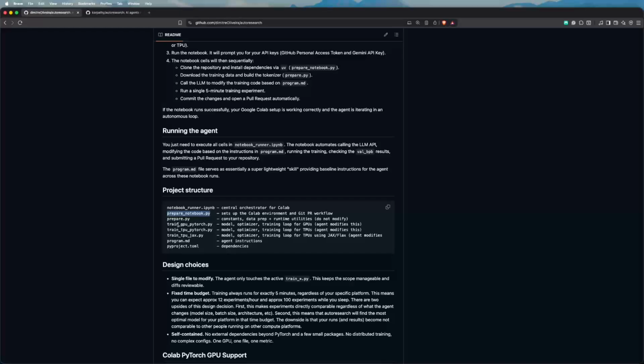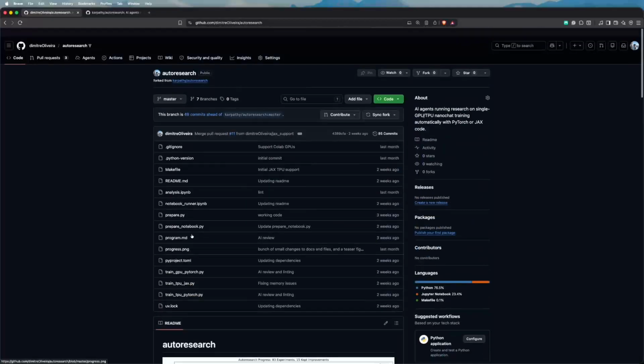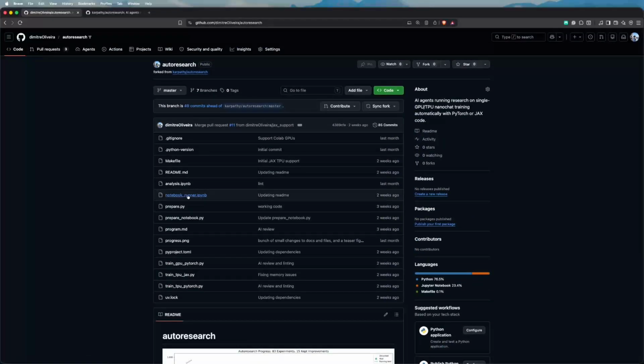And I also added these training files here, where the original one only had a single training file. So I created 3. This first one is in case you want to use a GPU environment using PyTorch. The second one is if you want to use a TPU environment running the PyTorch code. And the third one uses a TPU environment using JAX code. So I will just open a couple of them so you can have an idea.